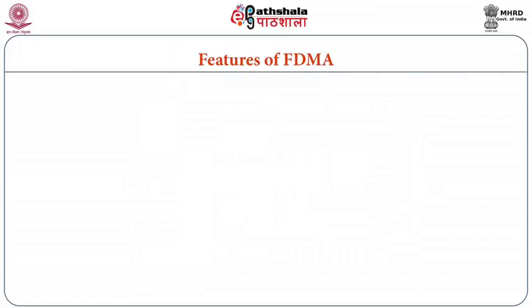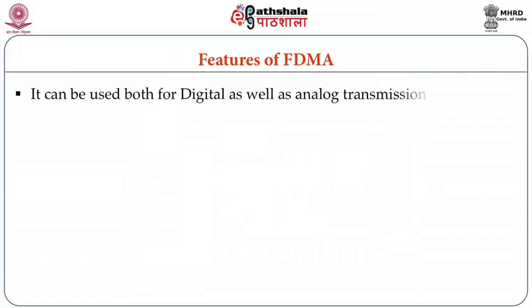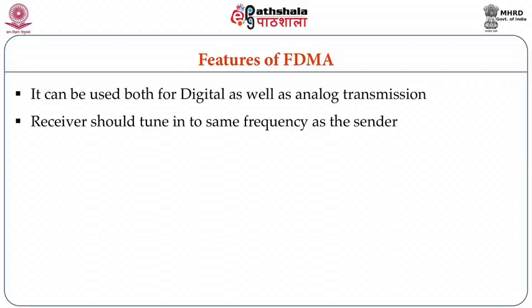What are the features of FDMA? FDMA can be used both for digital as well as for analog transmission. Now the most important requirement is that the receiver should tune into the same frequency as the sender. You all experience this also. If you want to listen to the transmission of radio, you have to tune your radio onto the frequency on which the transmission is sent. Right? So the receiver should tune into the same frequency as the sender.